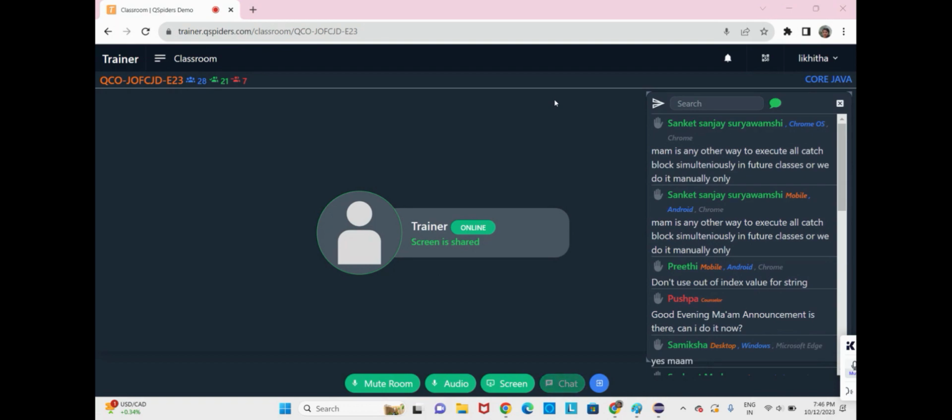These bugs come from unexpected tasks done by the user. So we can't tell that we will surely get only these 4 kinds of exceptions. As developers, as programmers, we have to make sure that whatever kind of exception comes, everything should be handled.